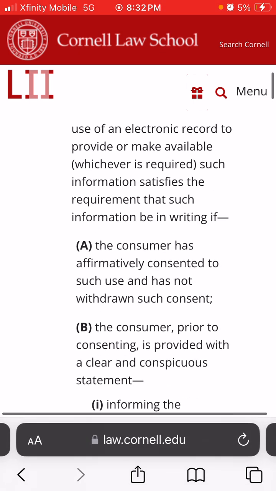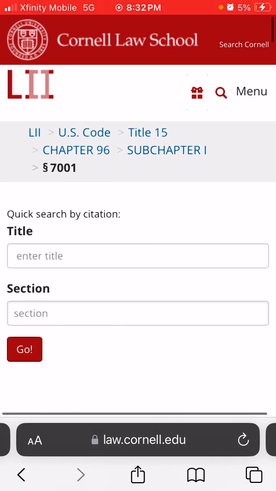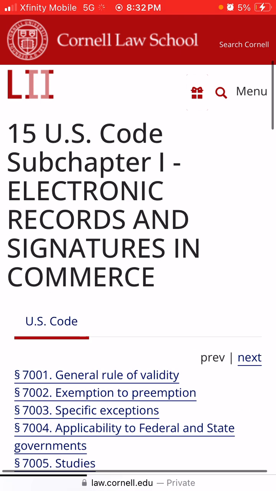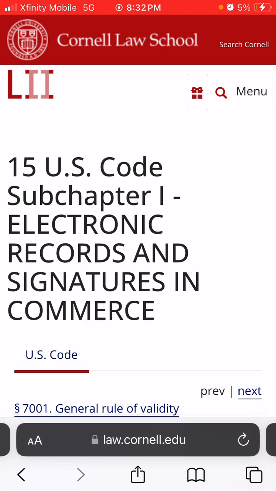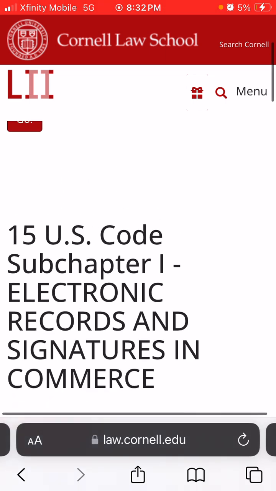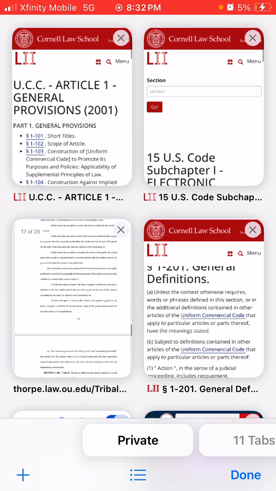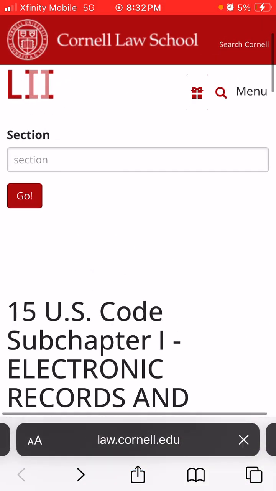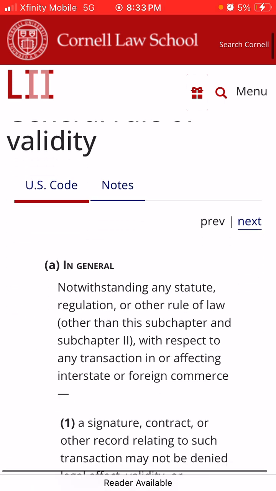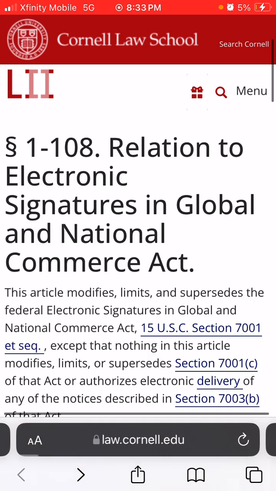Okay. Because this act, let's go back. So this act is electronic records and signatures in commerce, right? So what I get from that is, hey, this act is dealing with signing electronic records, right? And they're saying, hey, this act was back in the old days.